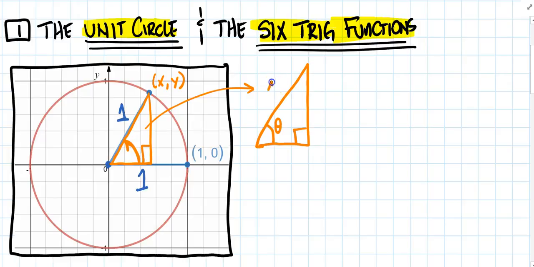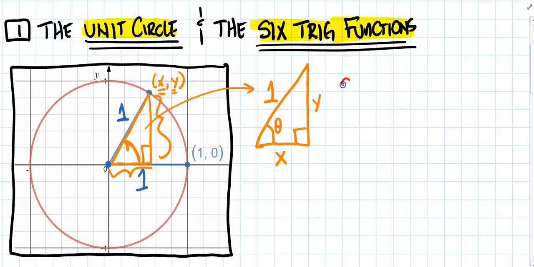The hypotenuse has a value of 1 since it's a unit circle. This distance here is what we're calling the x value, so this is worth x. And this distance here is the y value, because that's how tall it is, so we're going to call this y. Notice that I could draw lots of different right triangles inside the unit circle. This is where our knowledge of geometry is really going to be helpful to us, because it's going to define some things for us in terms of the unit circle.